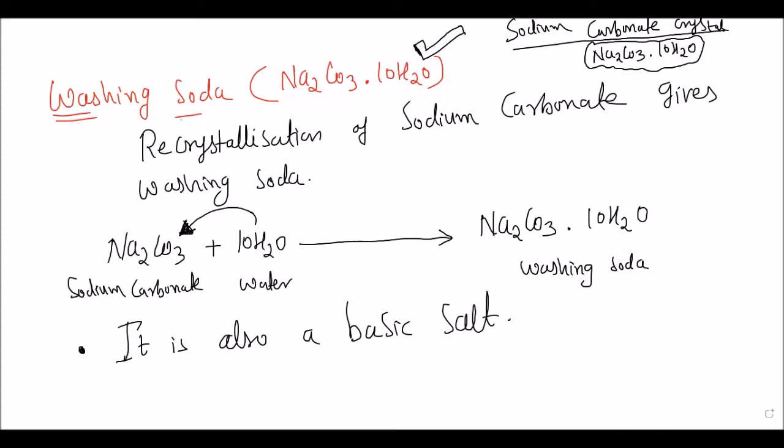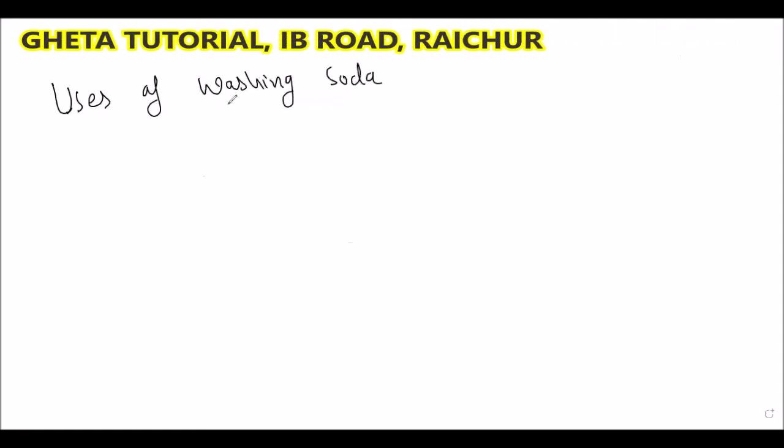Now we are going to learn some uses of washing soda. The name itself gives you the idea that it is used for washing in the laundry, for washing clothes, but there are many uses.